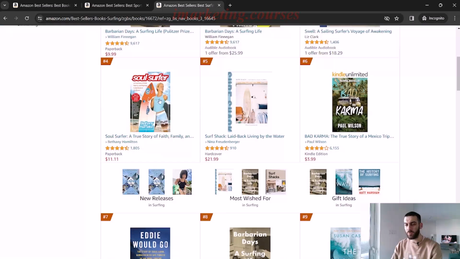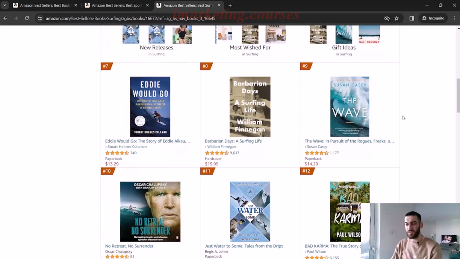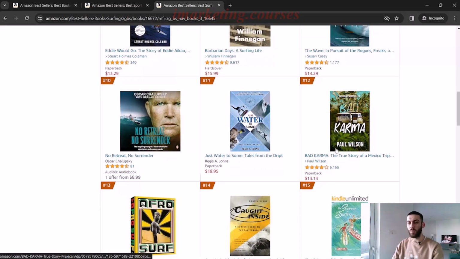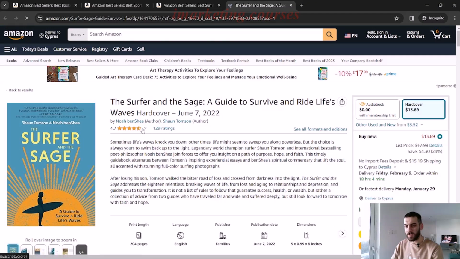So this one is a biography, so I don't like to look at biographies. A true story of faith, family, and so on. We can't do biographies. We need some non-fiction books that can basically just teach us something. Now, we're just trying to find the wording used on the covers so we can see the same wording used for search terms. So let's open up this one, see what it says. A guide to survive a rip, life waves.